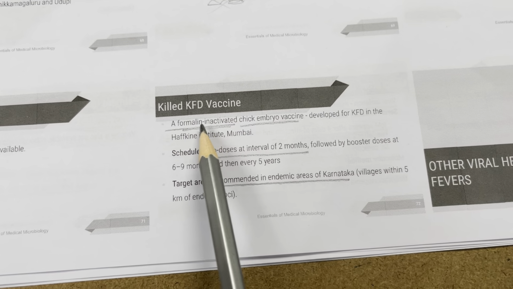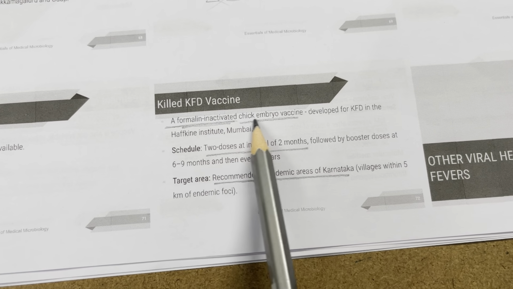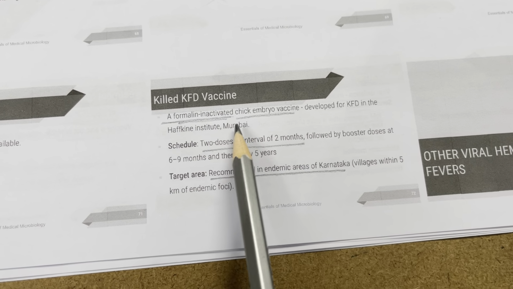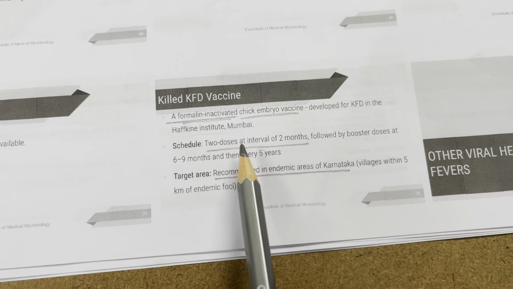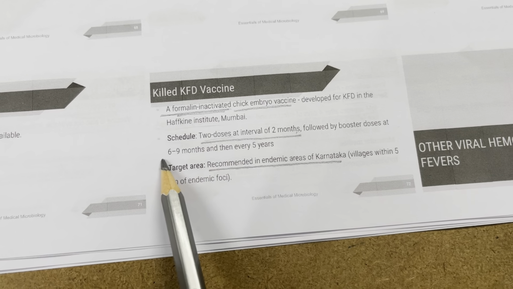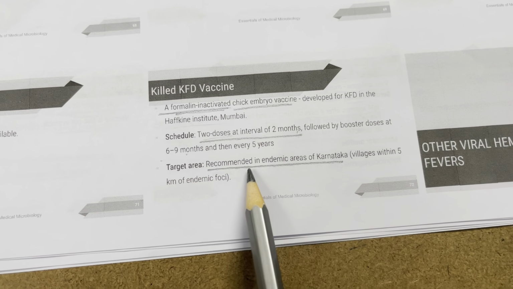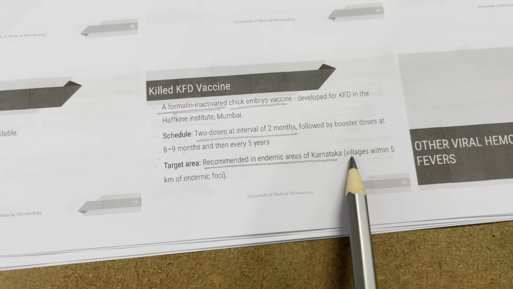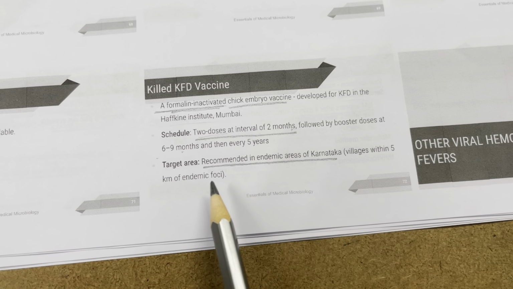There is a killed vaccine available, which is a formalin-inactivated chick embryo vaccine. It was developed for KFD at Haffkine Institute, Mumbai. The schedule is 2 doses at an interval of 2 months, followed by booster doses at 6 to 9 months and every 5 years. Target areas recommended are endemic areas of Karnataka, villages within a 5 kilometer radius of endemic foci.